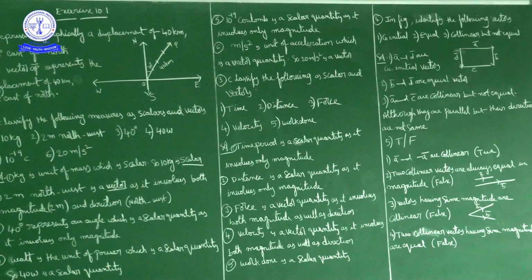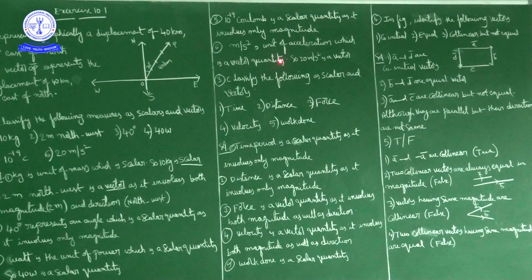Next, 20 meter per second square. Meter per second square is what? The unit of acceleration. Acceleration is a vector quantity. So 20 meter per second square is a vector.